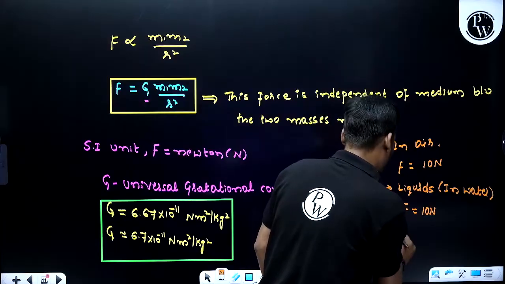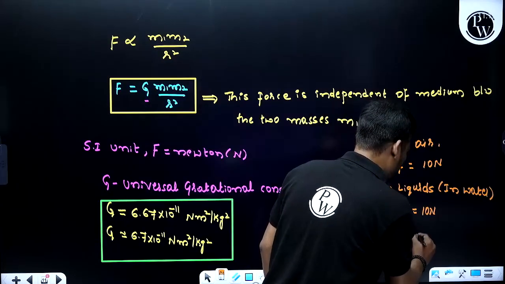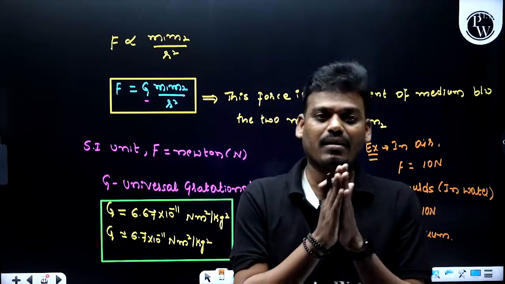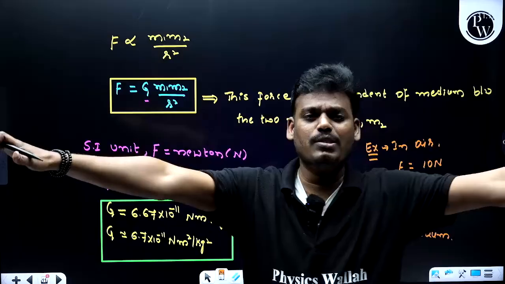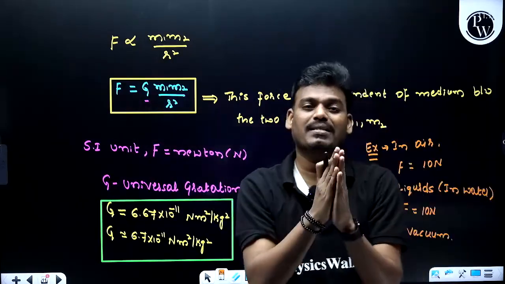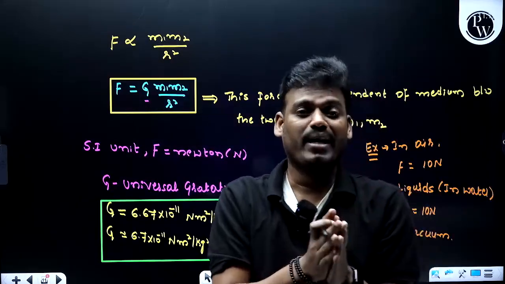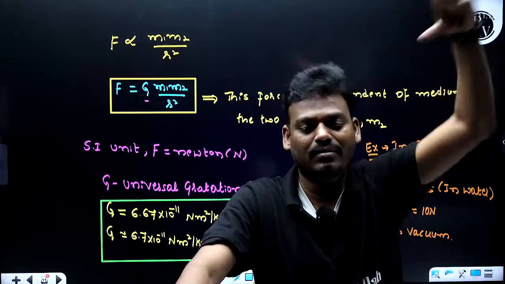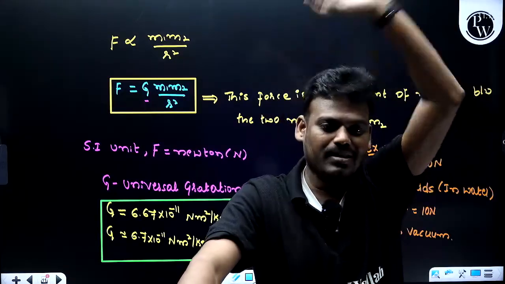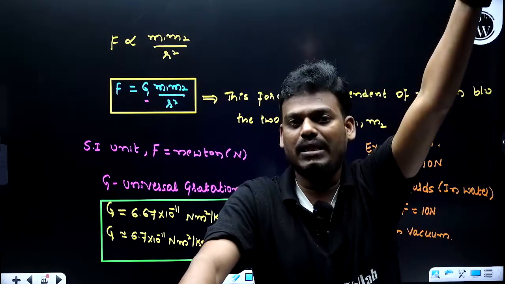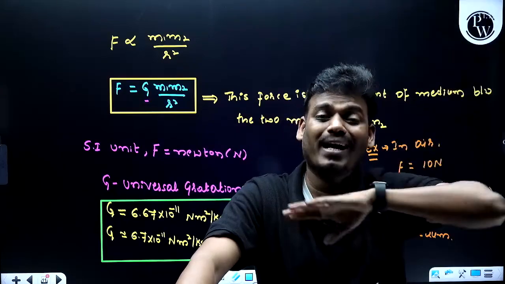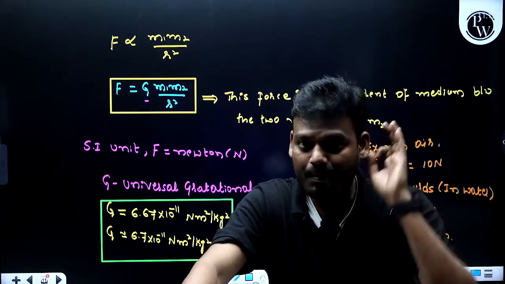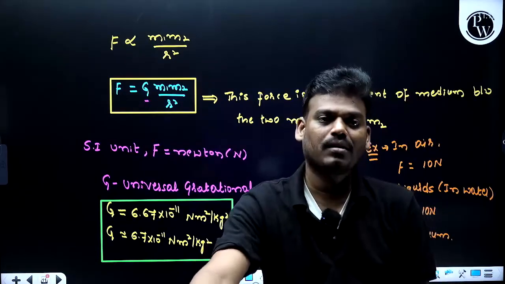What if I consider a vacuum? In a vacuum there is nothing, not even air particles; it is completely empty space. Generally in physics we call it a vacuum, nothing but space above our earth surface, in the sky, where there is nothing, even air particles are not present. In that particular situation also, if we consider the same setup.